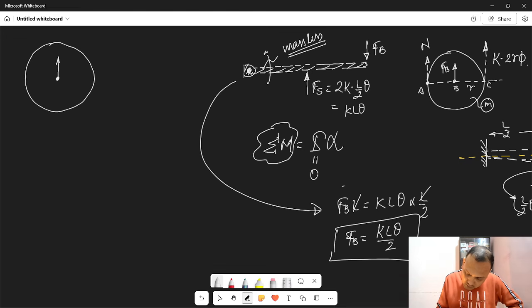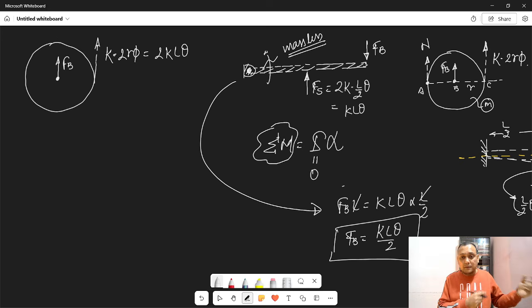Here it was having force FB by rod. Here it is having spring force K times 2R phi, and R phi is equal to L theta, so I can write it 2K L theta. FB का वैल्यू आपने KL theta by 2 ऑलरेडी कैलकुलेट किया हुआ है.